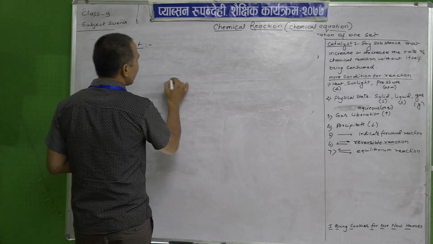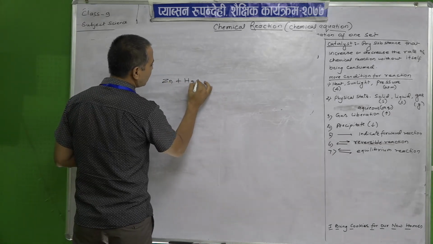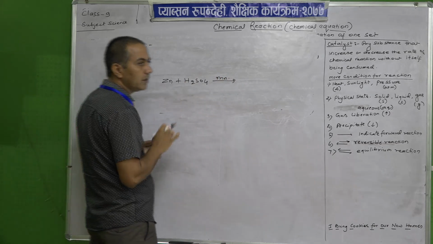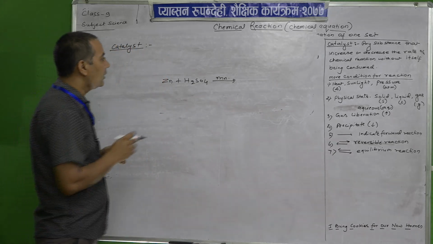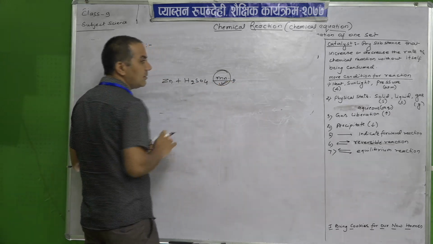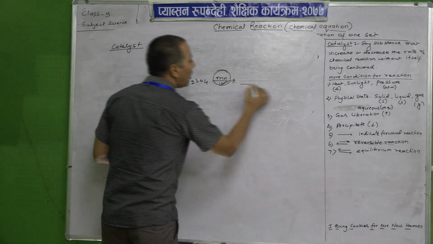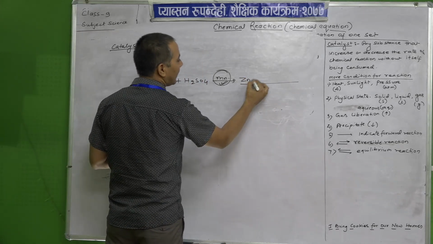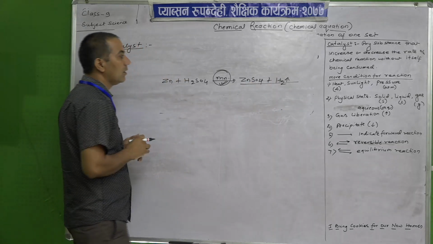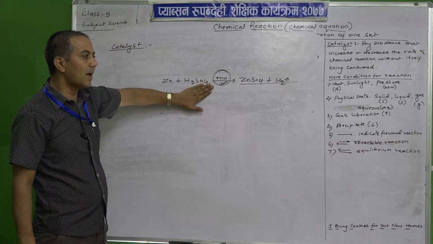If we say, like, zinc plus H2SO4, if manganese is being used, suppose, it is only a certain example, it is shown here. So, it only participates, it increases or decreases the rate of reaction, but there will be no change in the amount of the product. For example, ZnSO4 plus H2. So, there is no Mn written. It is a simple example. Okay.